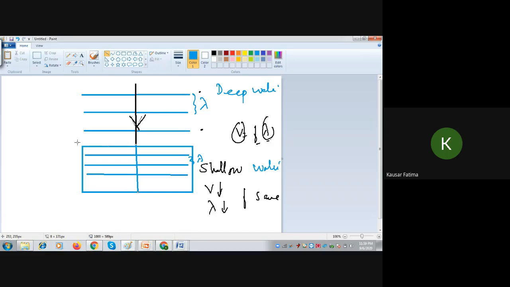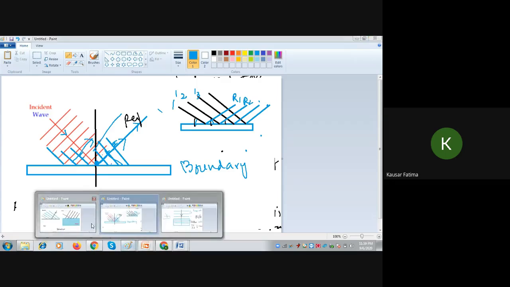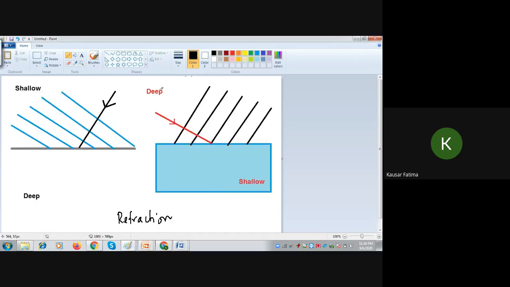But when light strikes a glass block at an angle, what happens? It bends towards the normal. In the same way, refraction will occur in the case of water waves, and the direction will also change. In this diagram, I have shown two figures: deep water to shallow water, and second, shallow to deep. This is the direction of propagation given, and these are the wavefronts. This is the wavelength lambda between two consecutive wavefronts. Wavefronts show trough and crest, so drawing these waves will make the diagram more complicated.